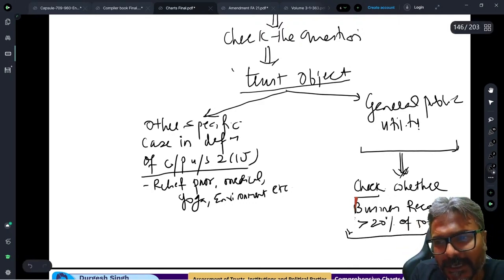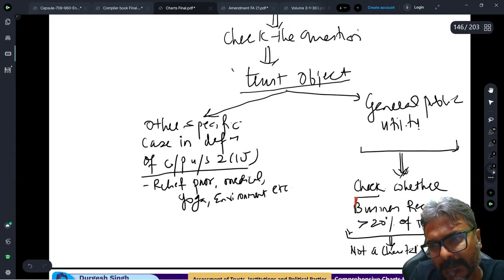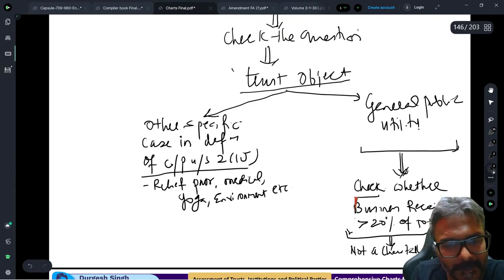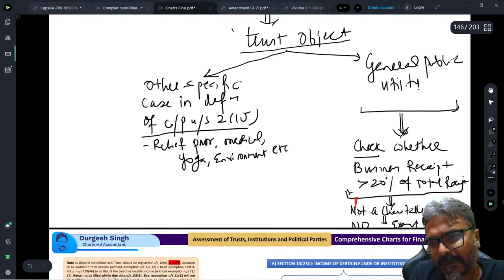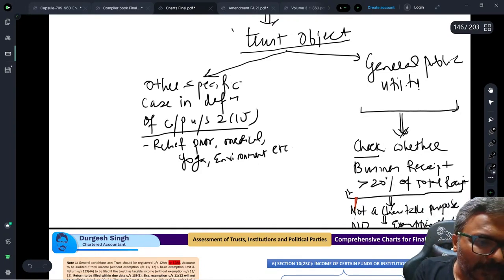So not a charitable purpose, no exemption of section 11.